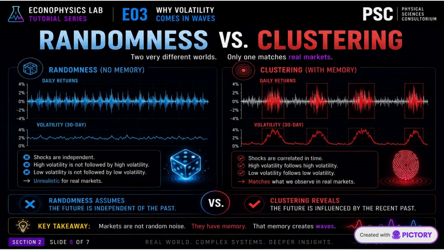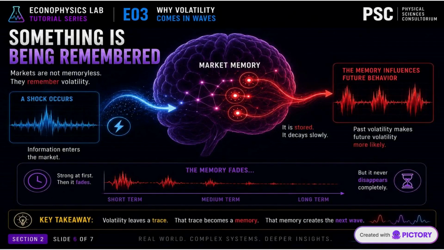Randomness assumes the future is independent of the past. Clustering reveals the future is influenced by the recent past. Markets are not memoryless. They remember past events. A shock occurs, information enters the market, and the memory fades over time. But it never disappears completely.